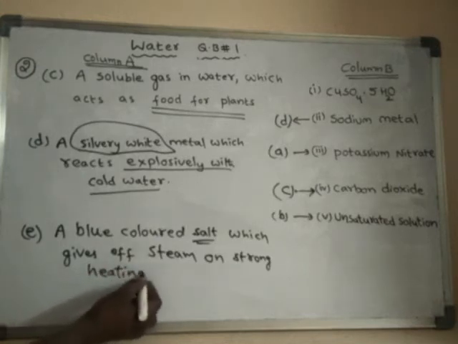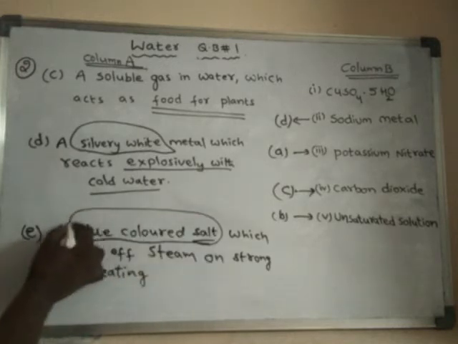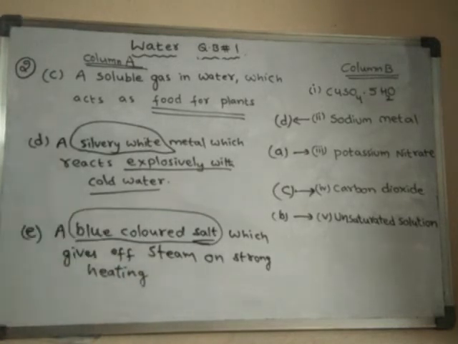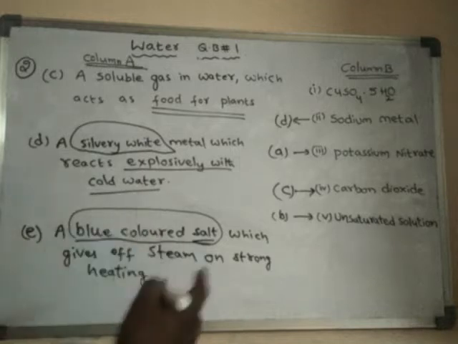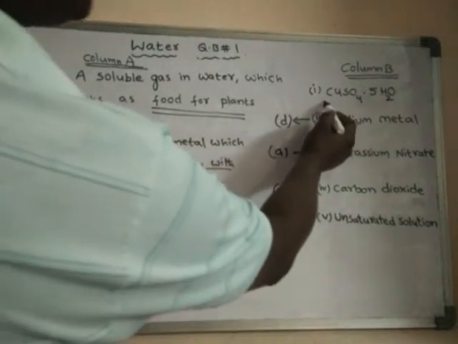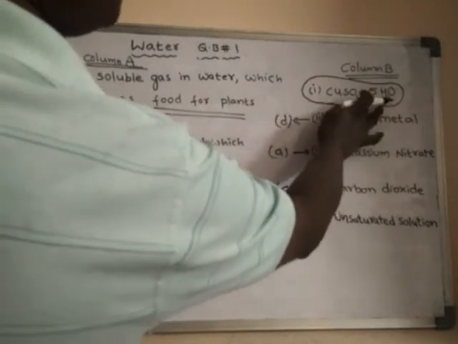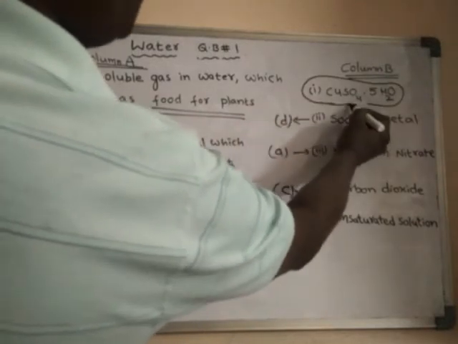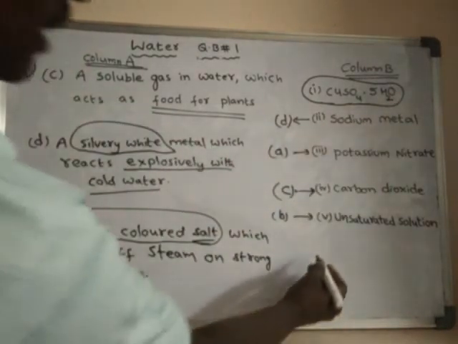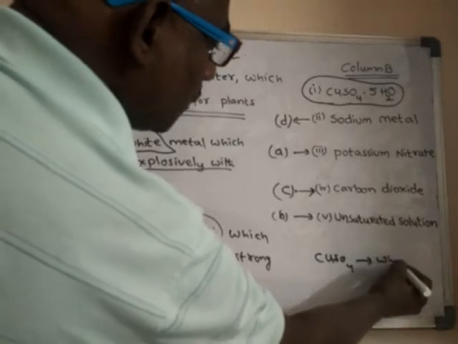Remember that generally, by looking at a blue colored salt, we can imagine that it may be copper sulfate, because the color of hydrated copper sulfate is blue. Generally anhydrous copper sulfate is white in color.